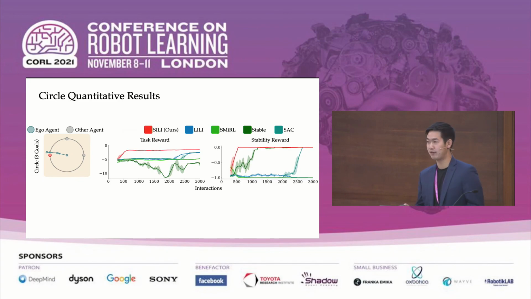In our method, stable influencing of latent intent, or SILLI, achieves the highest reward here by learning to first stabilize the opponent's strategy and then maximizes the task reward with respect to that fixed strategy. And finally, we have an oracle as a baseline, which is given the true opponent strategy as an observation. So notice here that SILLI and oracle achieve similarly high rewards, but that the oracle doesn't need to stabilize the opponent strategy at all in order to maximize the task reward.